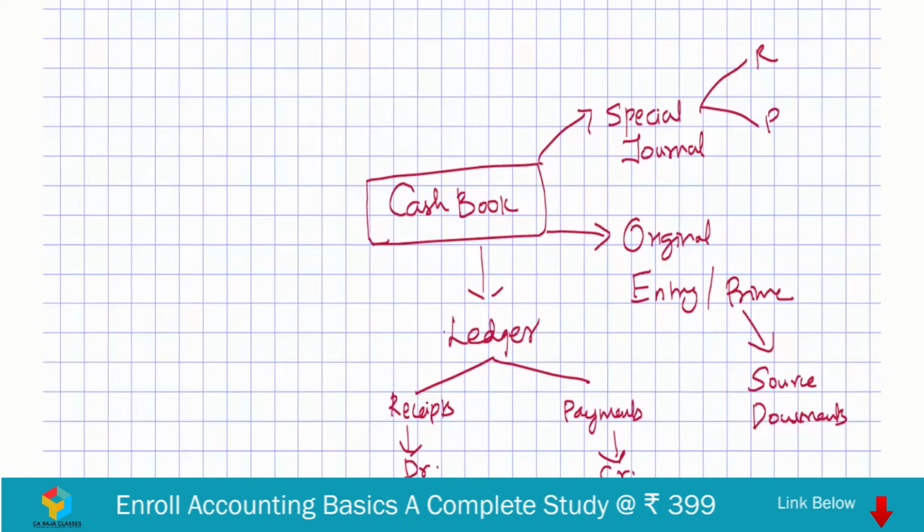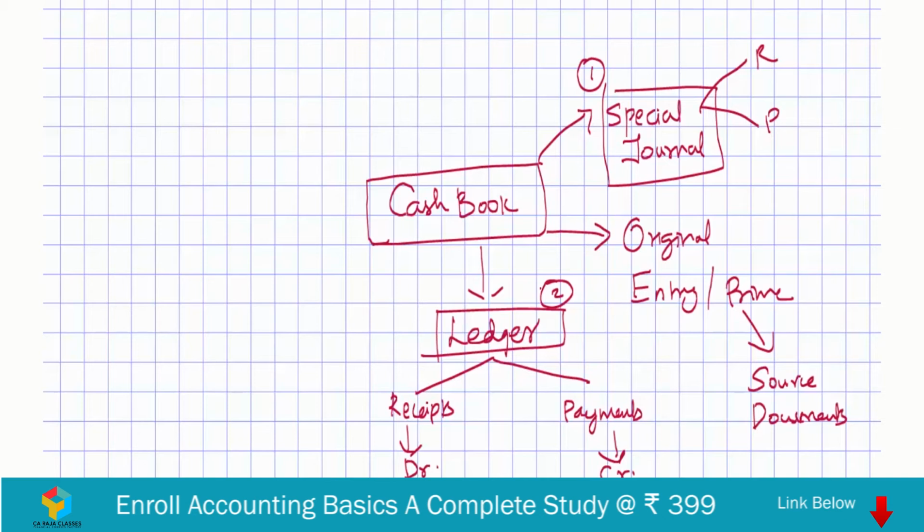So it brings something very unique. I said cash book is a journal, and I'm also saying cash book is a ledger. Yes, they both are applicable for cash book. So cash book is both the journal as well as the ledger.